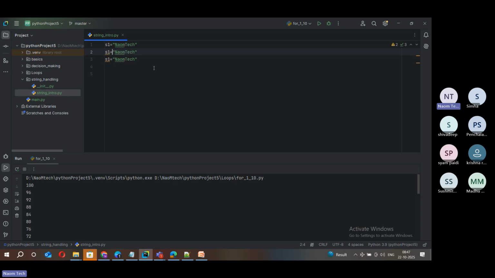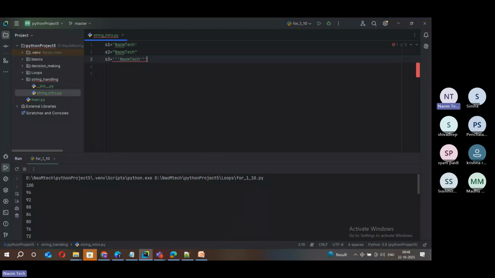We did discuss this already. S2 and S3, and I put it in single quotes. Okay, let me go with the declaration of this. And another form in double quotes, another form in triple quotes.